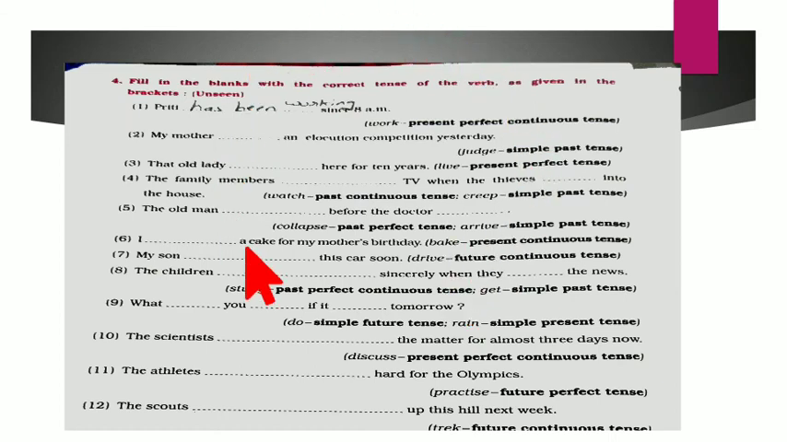Now question number 4. You have to fill in the blank with the correct tense of the verb. Preeti dash since 8 a.m. The verb work is given in brackets. You have to fill in with the present perfect continuous tense. So, Preeti has been working since 8 a.m. The rest you have to solve as an activity.